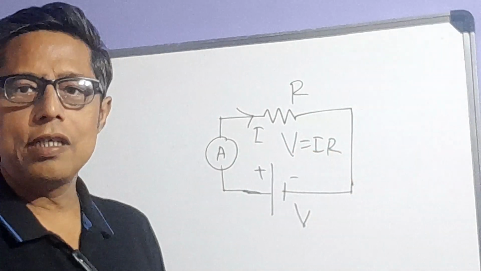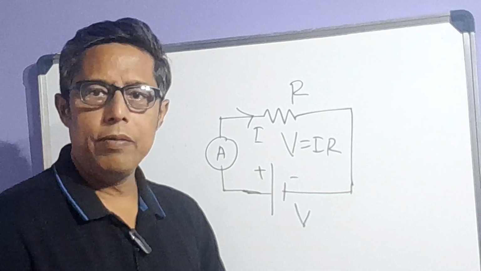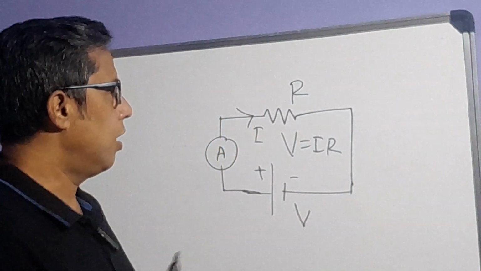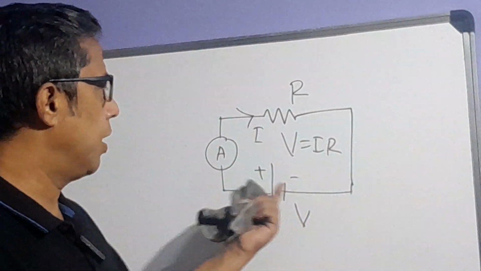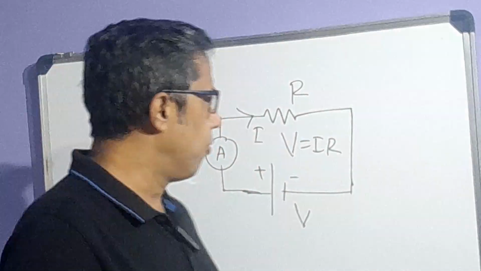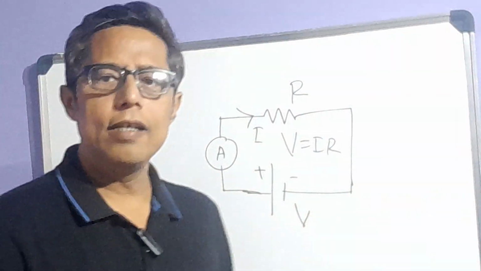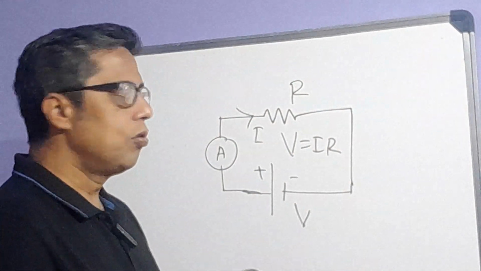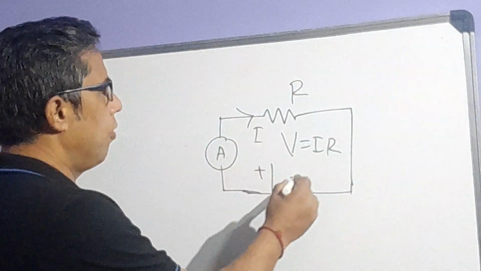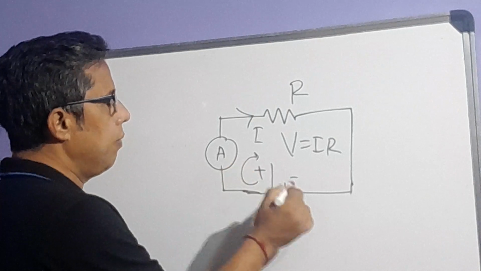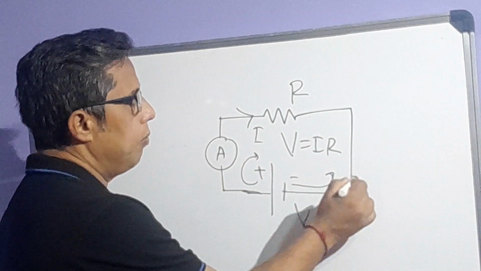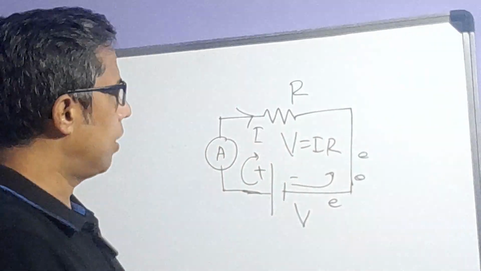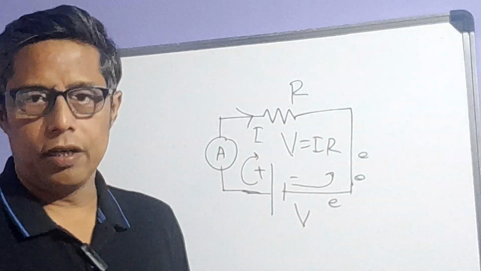You may get questions where out of these three parameters, two are given and you have to find the third. The units: voltage is in volts, current is measured by an ammeter in amperes, R is in ohms. So just practice this circuit. This is the current. Current flows from positive to negative, and electrons flow from negative to positive, because conventional current is opposite to the flow of electrons.